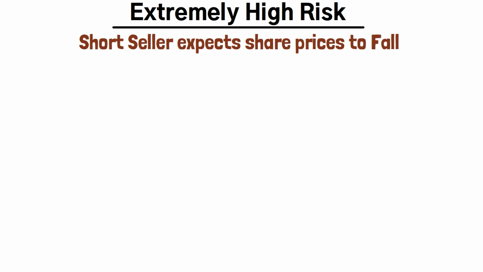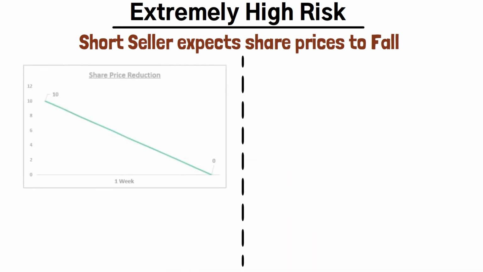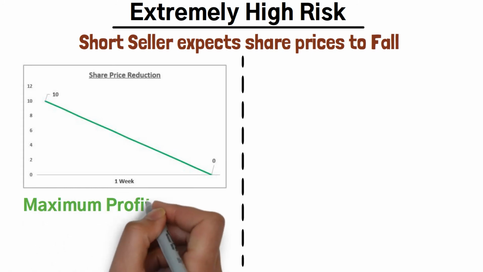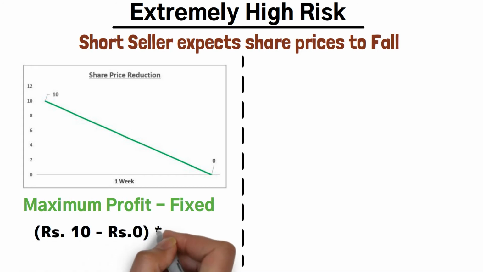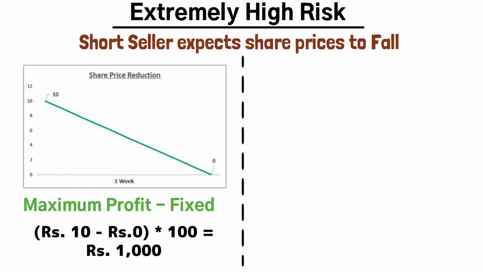Now let us see why this process is extremely risky. Whenever short selling is conducted, as discussed, an investor expects the prices to fall. For example, the best case scenario would be that the prices become 0 per share. Hypothetically speaking, something very bad happens within the company whose shares have been borrowed. In this case, he would sell those 100 borrowed shares at rupees 10 each and get 1000 rupees.